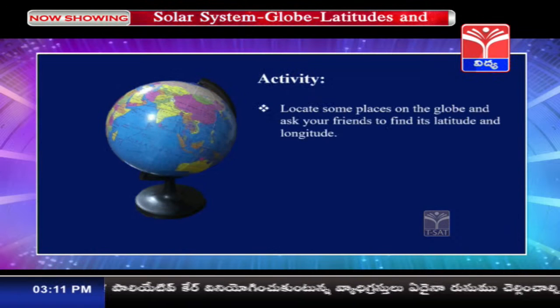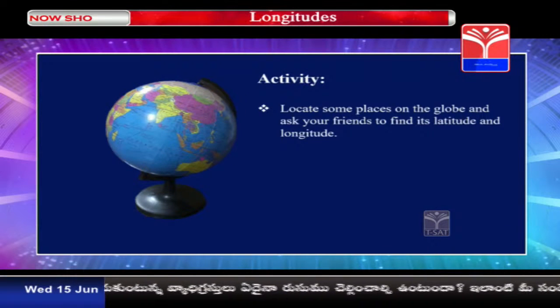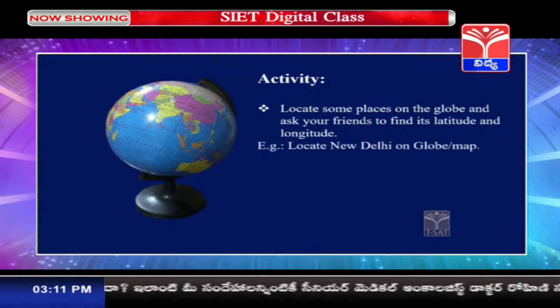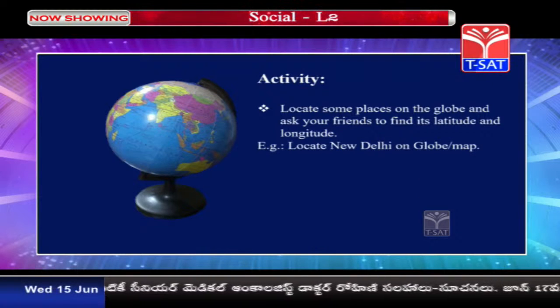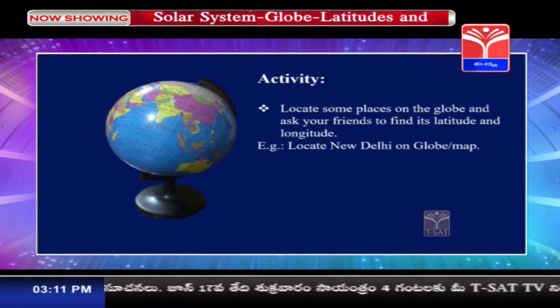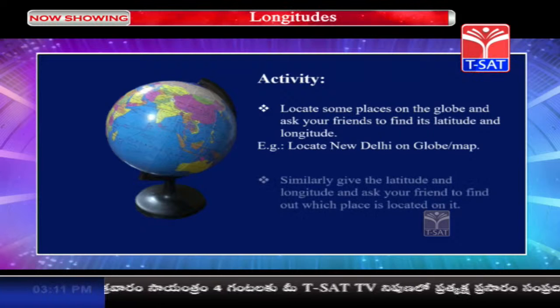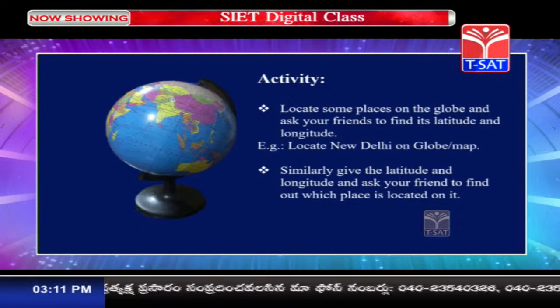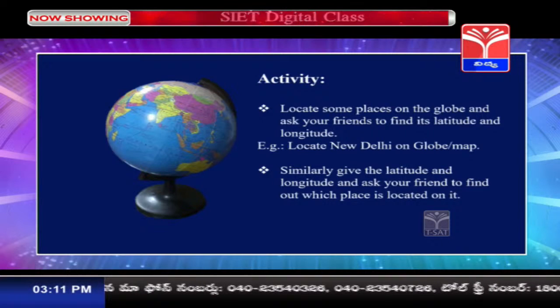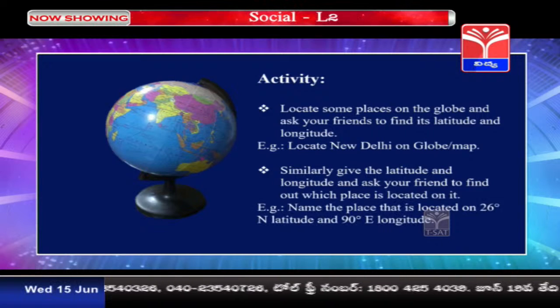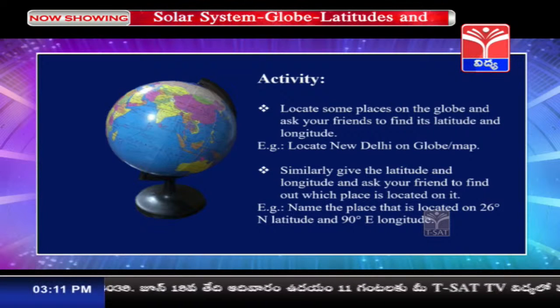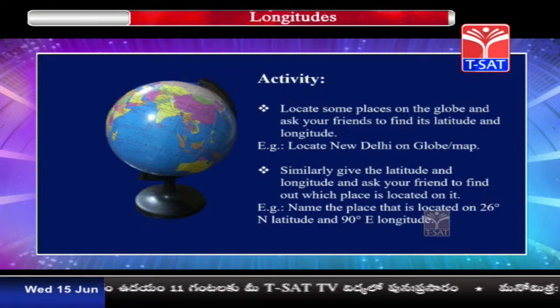Take a globe and locate some places on the globe and ask your friends to find their latitude and longitude. For example, ask them to locate New Delhi on a globe or a map and tell them to write down the latitude and longitude. Vice versa, give them the latitude and longitude and ask them to find out which place is located on it. For example, name the place that is located on 26 degrees north latitude and 90 degrees east longitude.